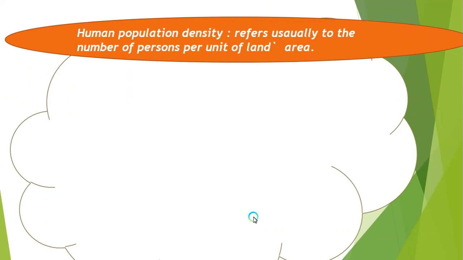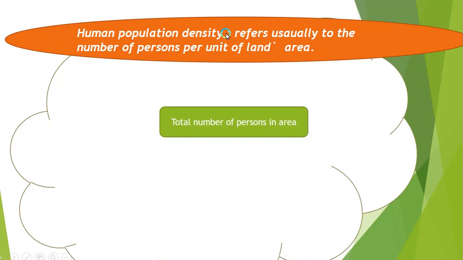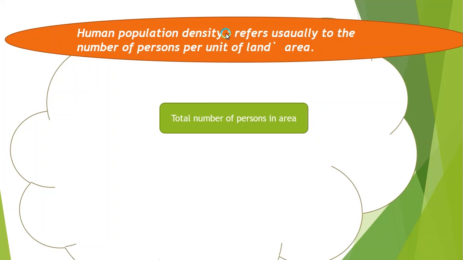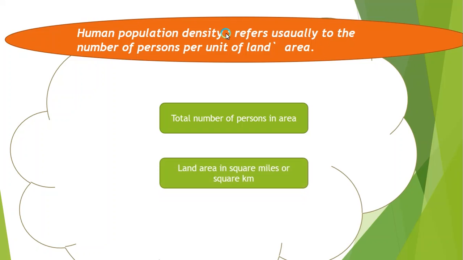And next, we will introduce population density. Human population density usually refers to the number of persons per unit of land or area. This is the meaning of population density. First, the total number of persons. How can we find it? We can find it by an equation or by a fraction. The total number of persons is divided by the land area in square miles or square kilometers. This is the human population density.